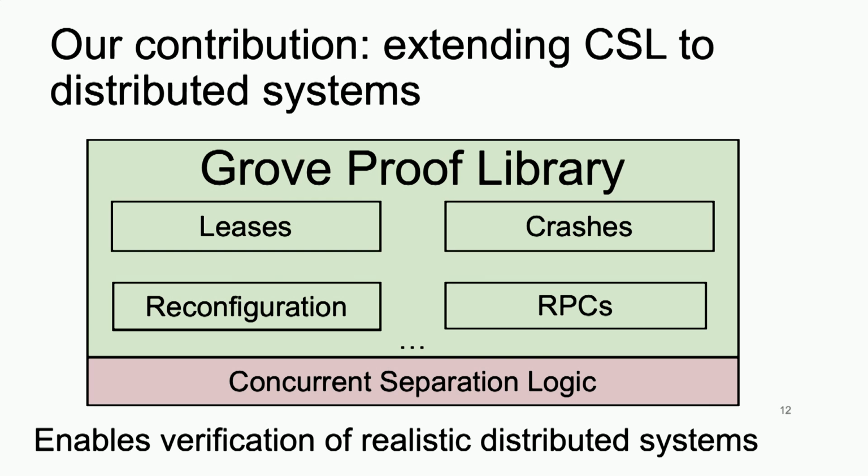So our main extension is to take basic concurrent separation logic and extend it to distributed systems. Separation logic, as the name indicates, was designed for a single machine with multiple threads, multiple cores that run concurrently, and then reason about that concurrent code. And so what we've done is extend this to having a notion of machines, with machines having multiple threads, having a network where packets can be lost, and machines that can crash, and have theorems that allow you to reason about reconfiguration, RPCs, crashes, leases, et cetera.